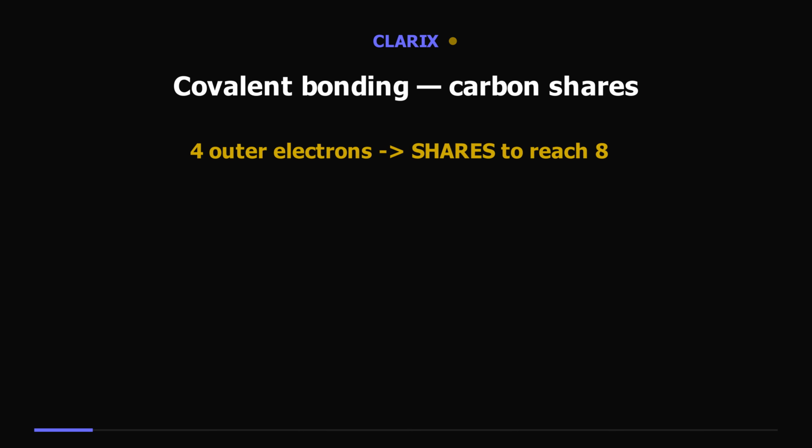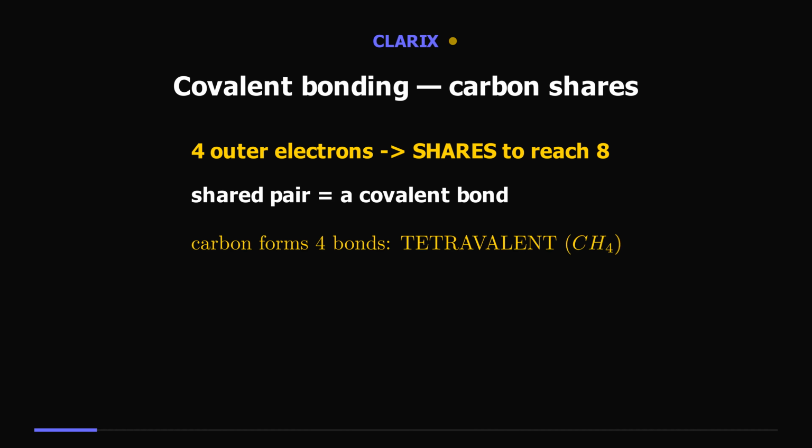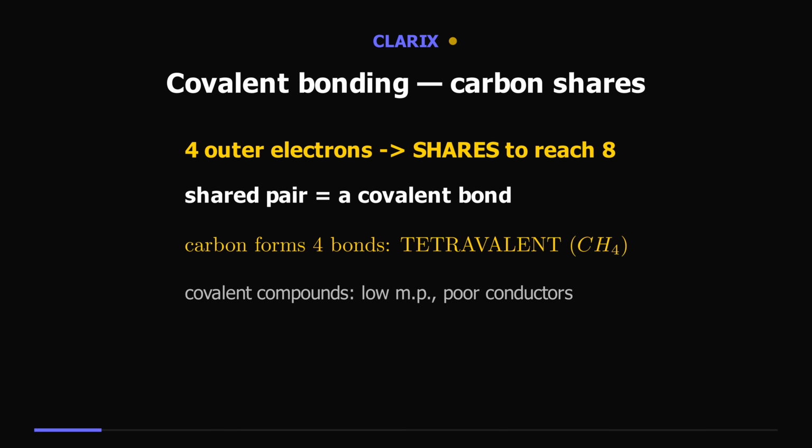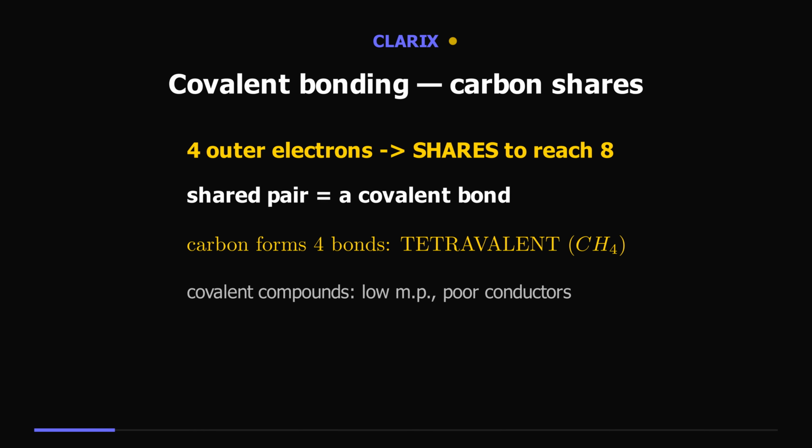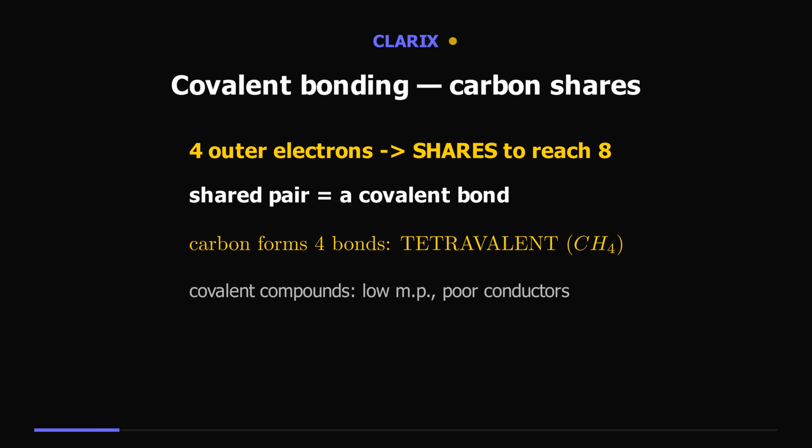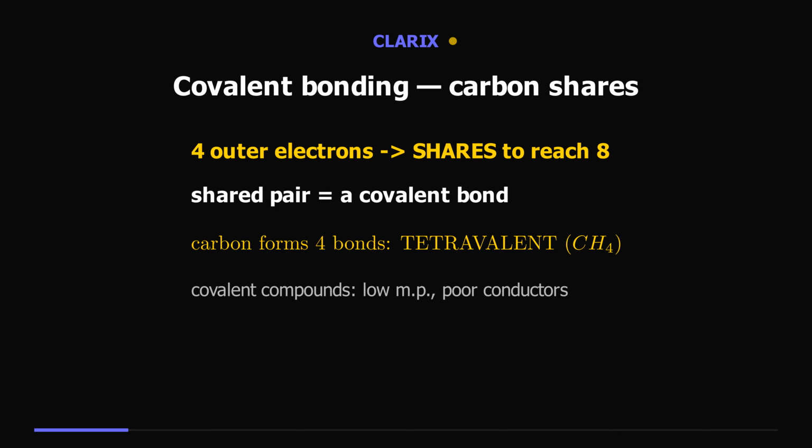Carbon has 4 electrons in its outer shell, and it needs 8 to be stable. Rather than lose or gain 4, it shares electrons. That's a covalent bond. Because it makes 4 bonds, carbon is tetravalent. Sharing also means covalent compounds have low melting points and don't conduct electricity since there are no free ions.